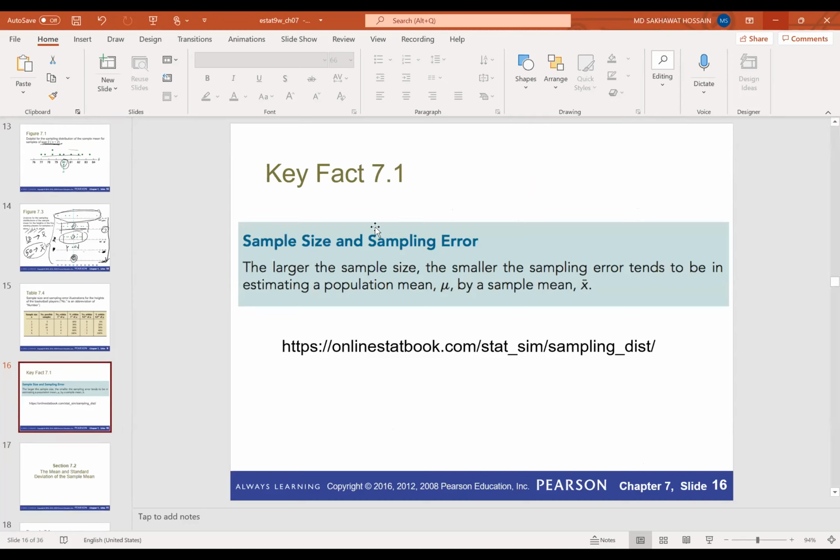Yeah, sample size and sampling error. The larger the sample size, the smaller the sampling error tends to be in estimating a population mean by a sample mean X bar. That means when we estimate a population mean mu by a sample mean X bar, if you increase the sample size, then the sampling error will decrease, or tends to be smaller.